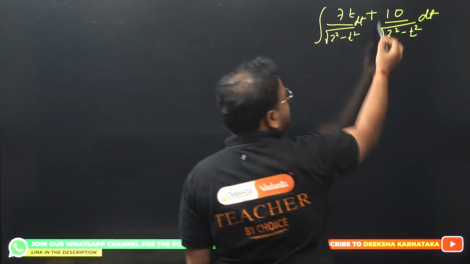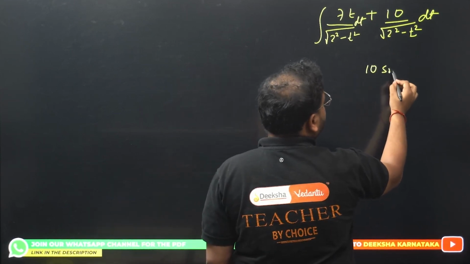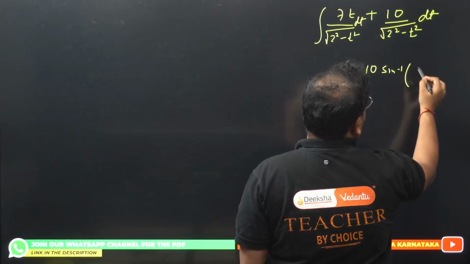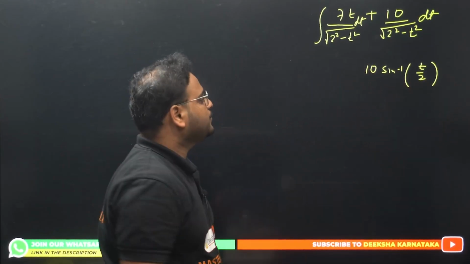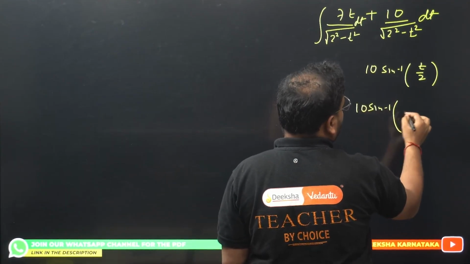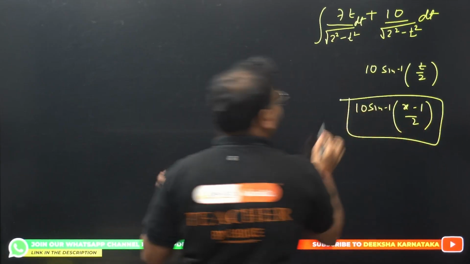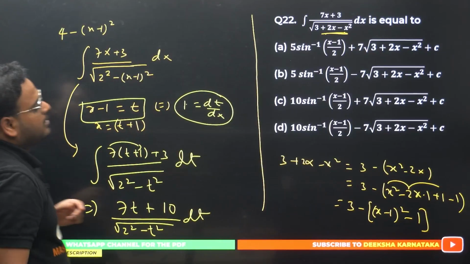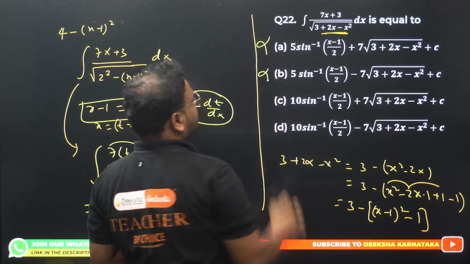This is the simple formula of sine inverse. This will become 10 times sine inverse of t by 2. Correct? So I get 10 sine inverse of, what is the t value? T value is x minus 1 by 2. 10 sine inverse of x minus 1 by 2 is one of the parts. Means these two options are gone.